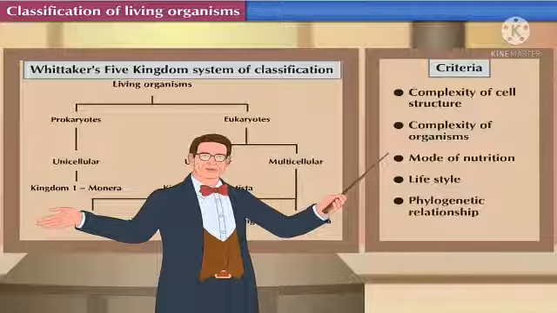They are telling you that the cell structure of the organism should be described based on the nucleus present in the cell. As I've explained to you in the previous slide, living organisms were classified into 2 types, prokaryotes and eukaryotes. So based on this criteria, it was classified into 2 types. As I've explained, a living organism's body is made up of either a single cell or multiple cells.